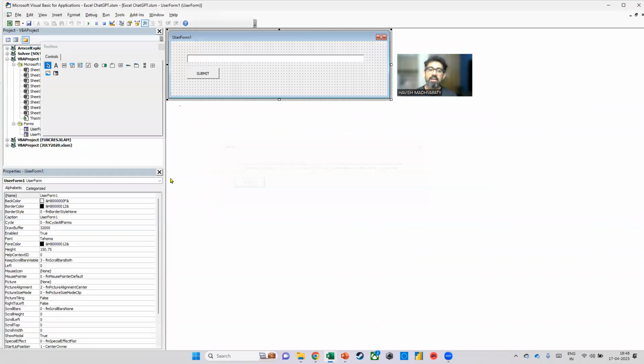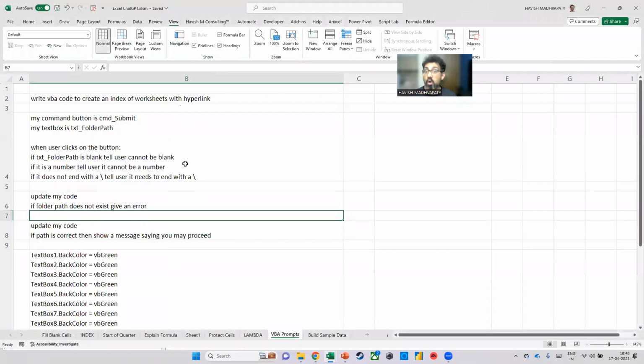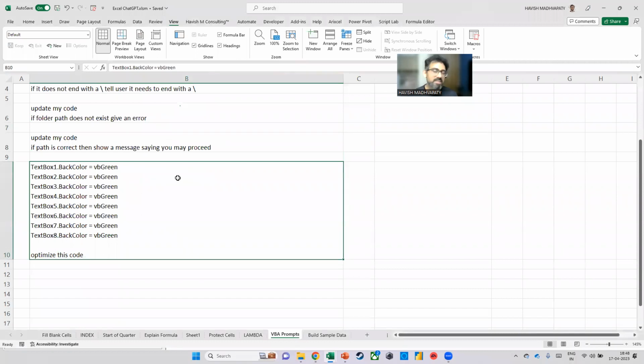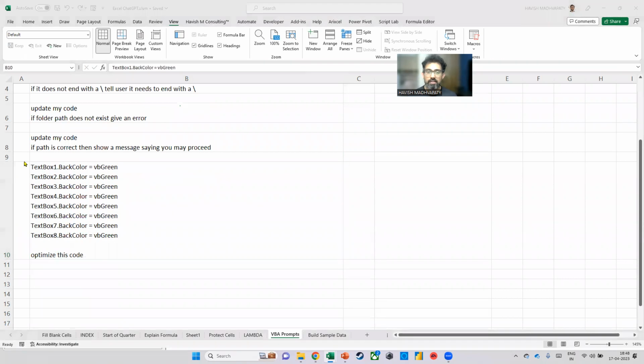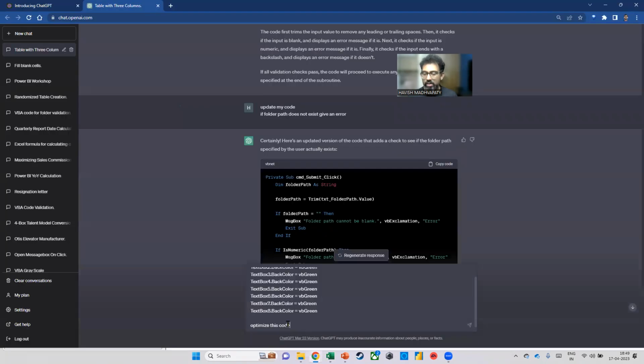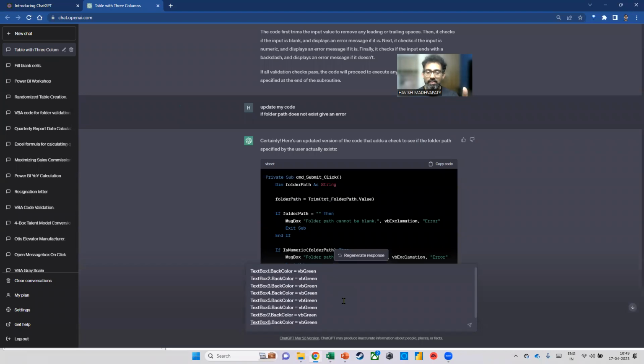Like that. The final example I would like to show you is in terms of optimization. I guess this might also be useful for some complex Excel formulas. I haven't tested it, so I don't know if it will work or not. But it works superbly with VBA code, with programming, which is what I would like to show you. So what I'm telling ChatGPT is that, hey, I already have a code and the code works. Basically, I'm taking 8 text boxes and changing the back color to green. Even if all of you have never worked on programming, I'm sure this is very easy. You're selecting a text box, making it green, selecting the next text box, making it green. But what I want to do is to optimize the code in one line.